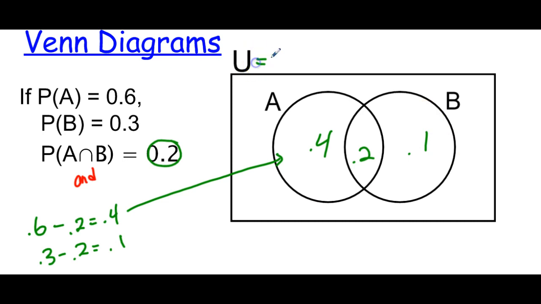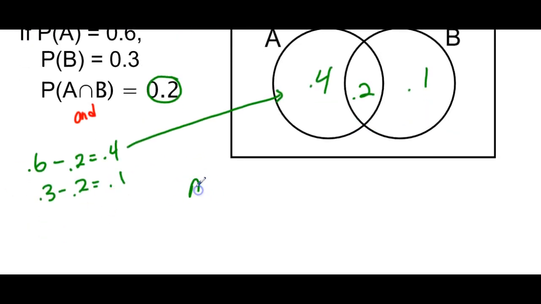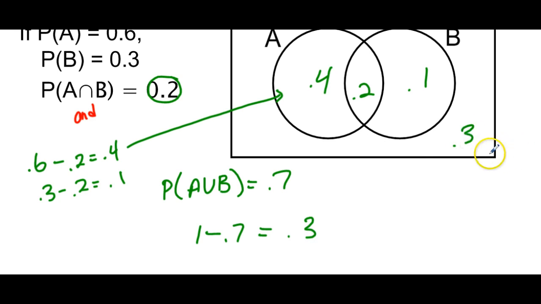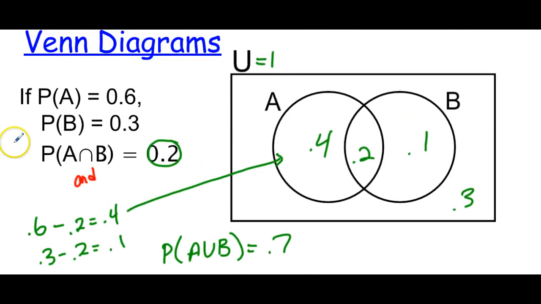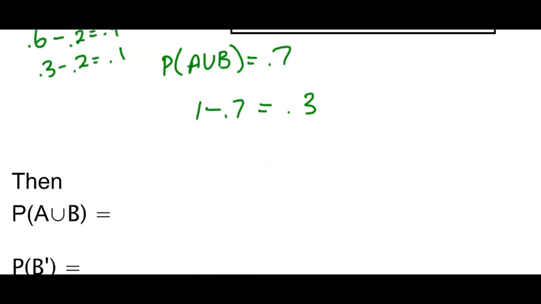So again, the universal equals 1. 0.4 plus 0.2 plus 0.1 is A union B, and I'm going to write that down right here: the probability of A union B happening, and that's all of this right here, is going to be 0.7. We know that the outside number is going to be 1 minus 0.7, which is equal to 0.3, and that's going to be the outside. All right. Hopefully you understand this part. This is very similar to when I give you the middle number and you found out the rest. Same concept. All right. So from that, we're going to answer a couple questions.